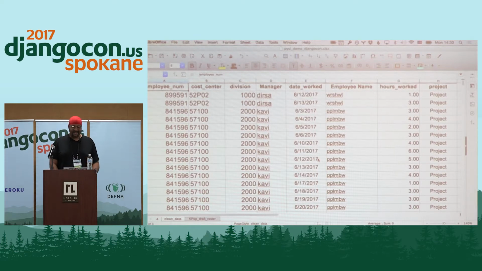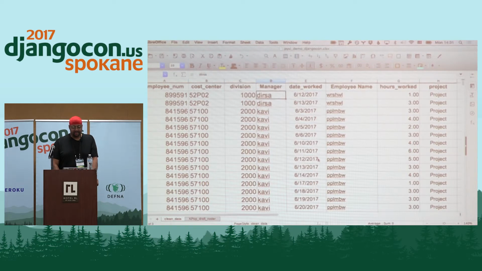That's how that goes. So what we have here is some simulated timesheet data. We have an employee number, and the employee number identifies each employee. So that's the same employee. This is a different employee. Then the cost center that employee worked for, so that's their specific work group. We also have their division within the company. So your company is broken into multiple different divisions, and each division will have multiple cost centers in it. Then who is that employee's manager?